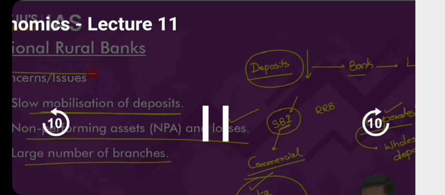in case of RRBs. RRBs, right, have been merged now. For example, I said as of now, there are around 40 RRBs, right? The exact number as per the Ministry of Finance website is 43 RRBs. But if you look at the number of RRBs, let's say in the beginning of 2000, there were more than 100 RRBs in India. More than 100 RRBs. So over a period of time, what is the government of India doing? They are merging these RRBs so that the number of RRBs will come down and they'll be able to consolidate their operations, improve their costing. Right? So these kinds of reforms are being implemented by the government. Please be very, very careful.